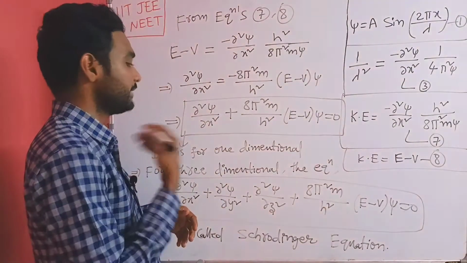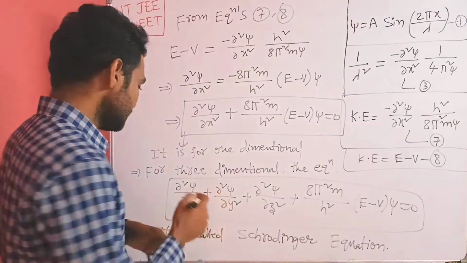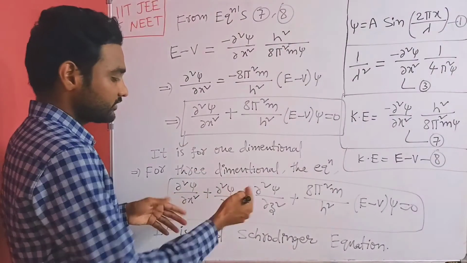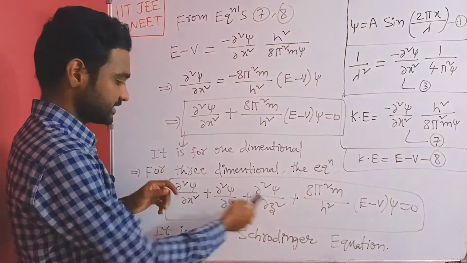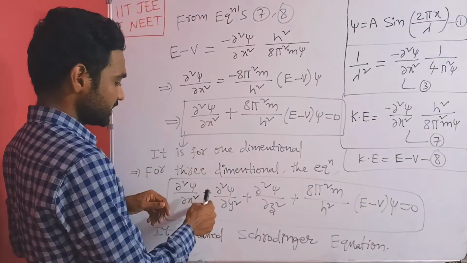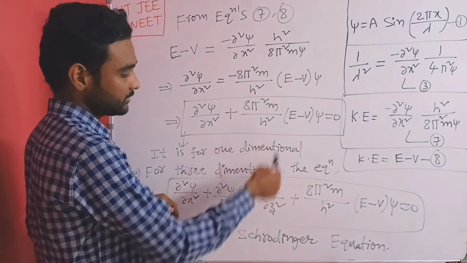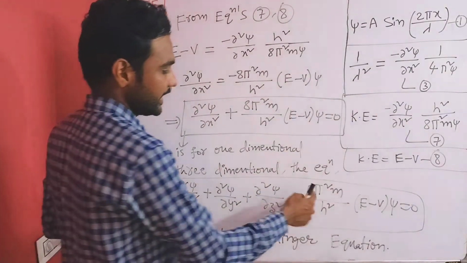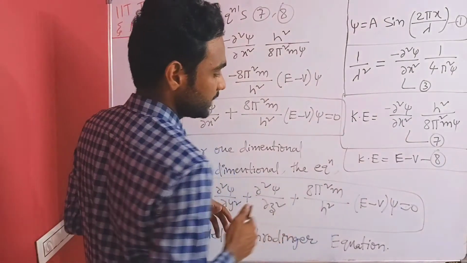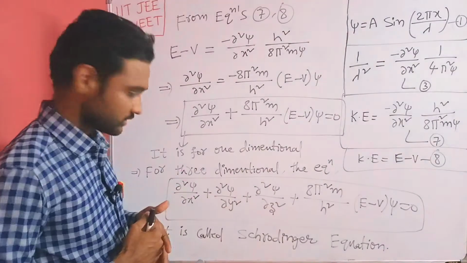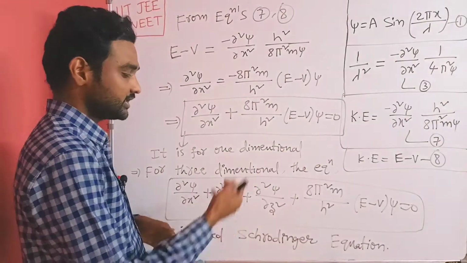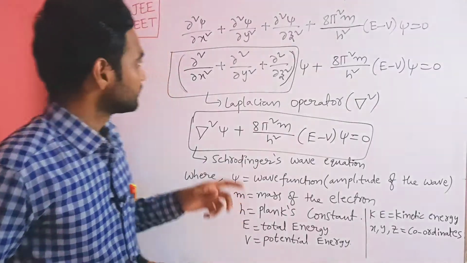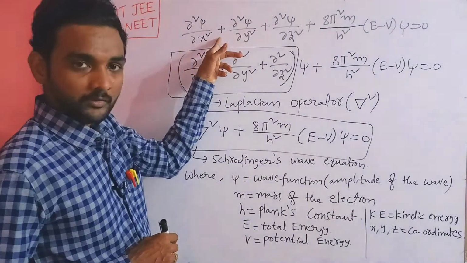Now I want three dimensional motion of electron. See, now for that I want three coordinates. What are they? x, y, z. See, dou square psi by dou x square plus dou square psi by dou y square plus dou square psi by dou z square plus 8 pi square m by h square into E minus V psi is equal to 0. It is called Schrodinger wave equation. Okay, see, now it is Schrodinger wave equation.